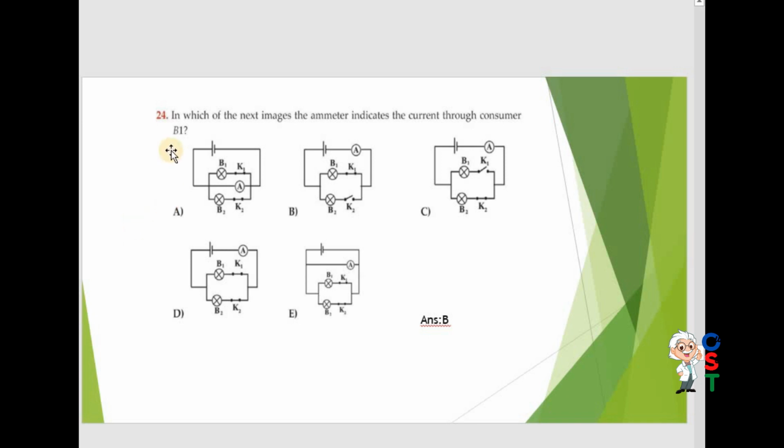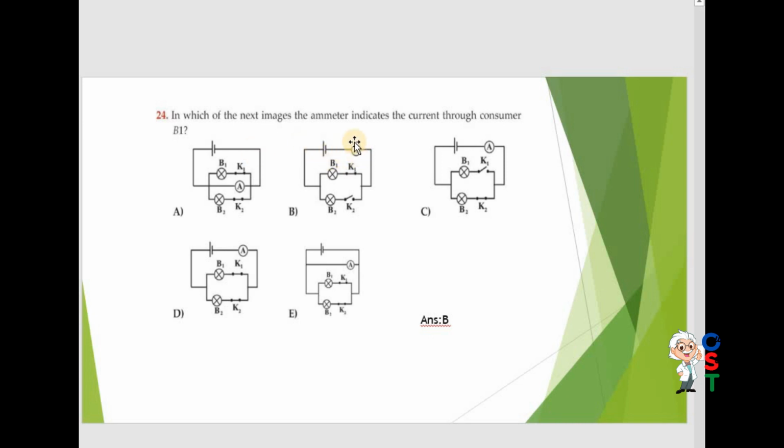What are they asking for? Question 24: in which of the following images does the ammeter indicate the current through consumer B1? Actually ammeters are instruments that can be used to check the current.